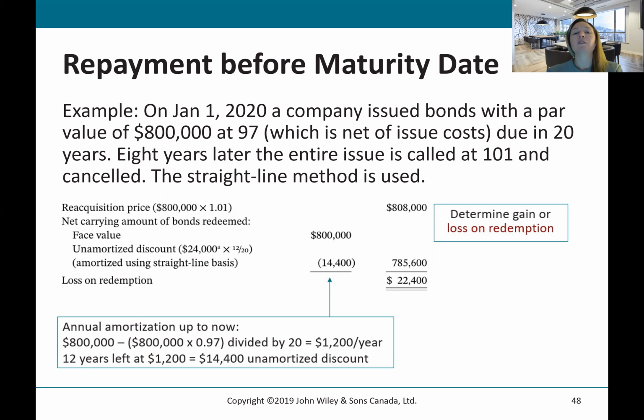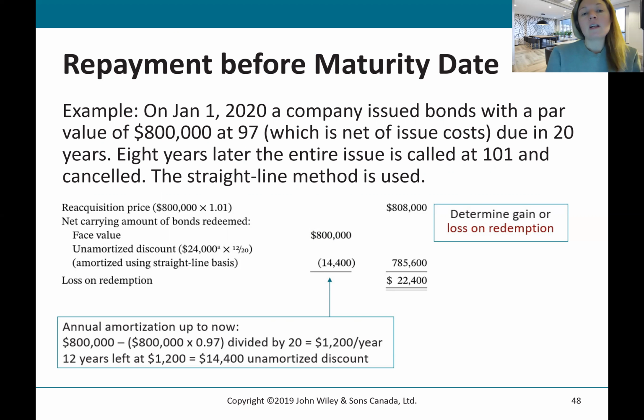What we need to know first of all is what the reacquisition price is. So what is the debt being called at? We're told that it's being called at 101. So 800,000 times 101 is the amount the bonds are being called at. Or sorry, $808,000. I apologize, 808.